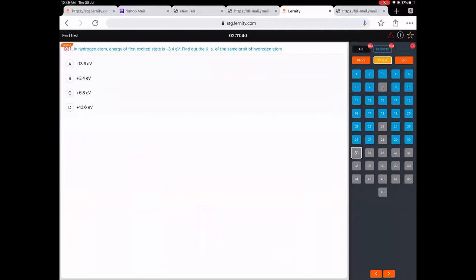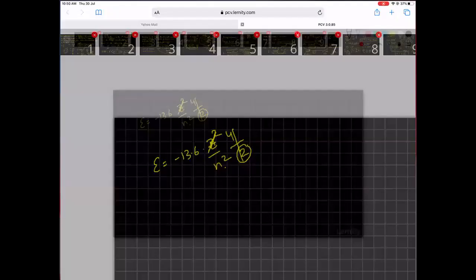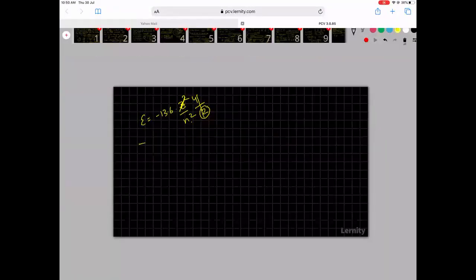31. If in hydrogen atom, energy of first excited state is given, what is the kinetic energy of the same orbit? I think we already answered this question. I explained to you in the last class how the kinetic energy, potential energy and total energy are related. Total energy is equal to kinetic energy plus potential energy.